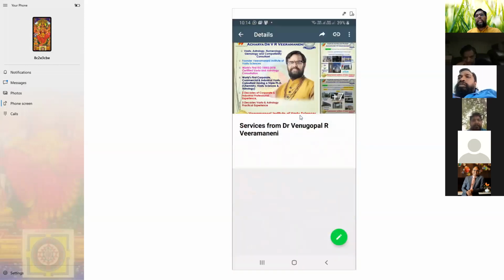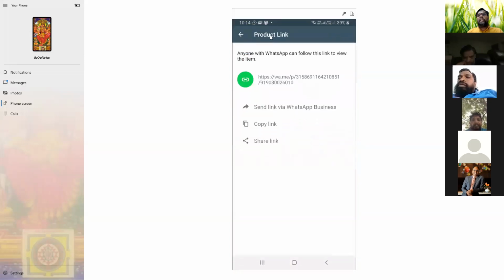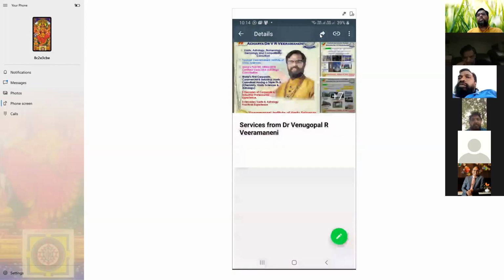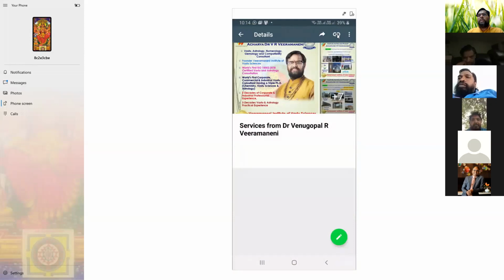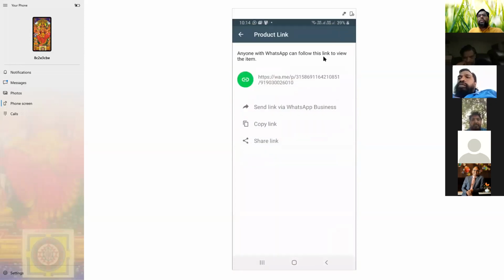Now the catalog is finished. Once it is finished, you have one button. If you click that button, once again I'll show you, there is one pin button. Click here, attach button. You have this link, copy or share. If you want to share, click here.